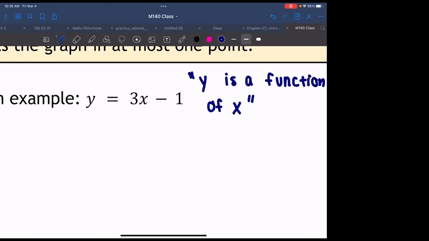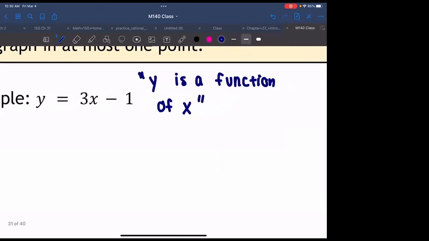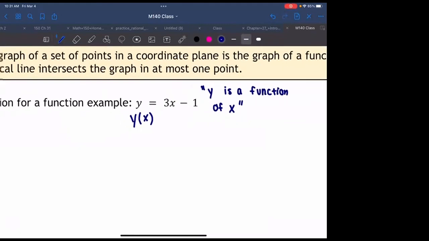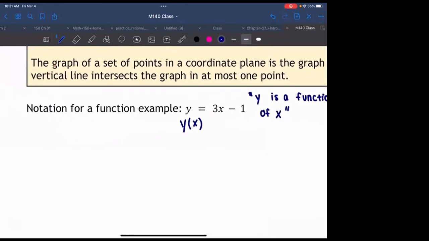If you don't want to write all of that out every single time, you don't have to write this specific phrase down, but sometimes we kind of write it like this. Y is a function of x, okay? So sometimes we use this. This notation isn't used that often because we still use y and x, right? Let me give you something that's used a little bit more often.